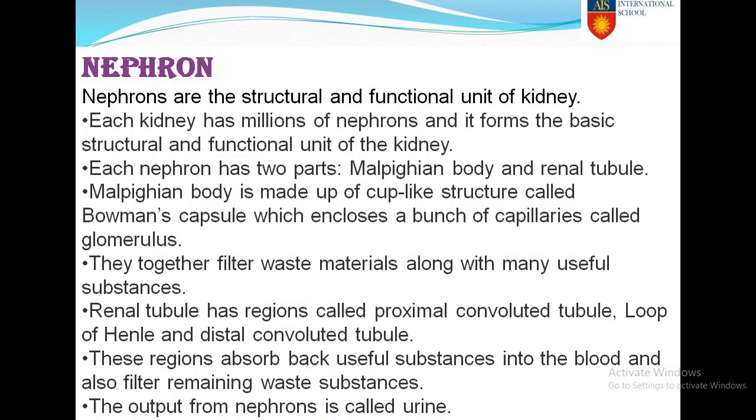Now, nephron. As I told you, nephrons are the structural and functional unit of a kidney. Our kidney has millions of nephrons, and they form its basic structure. Now I will show you the structure.